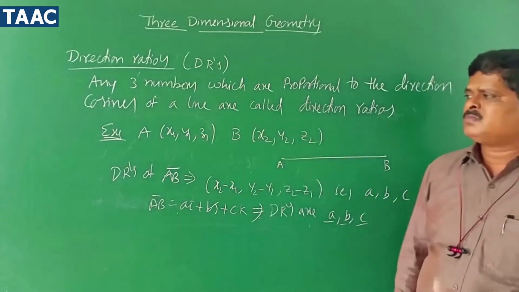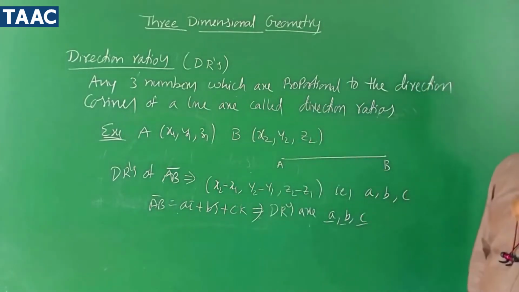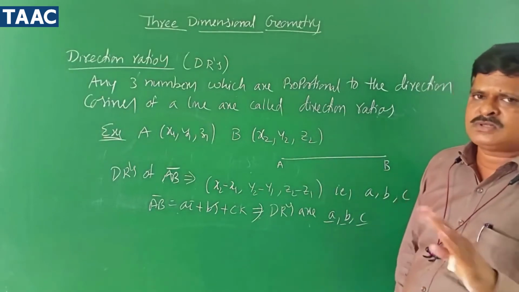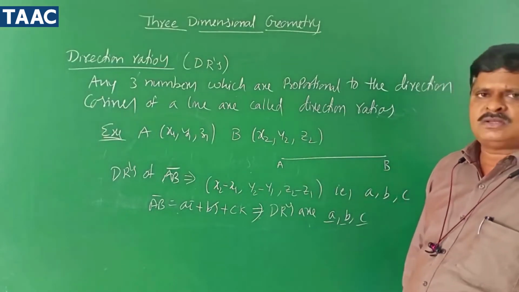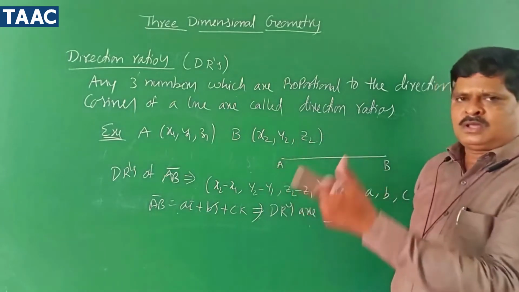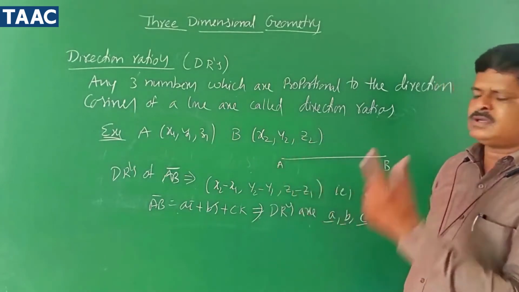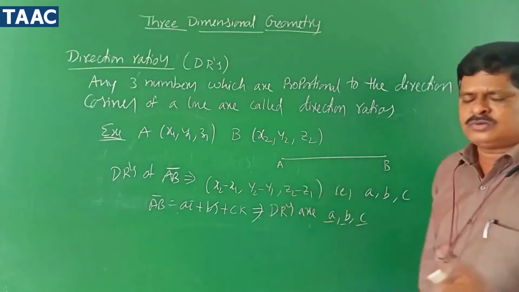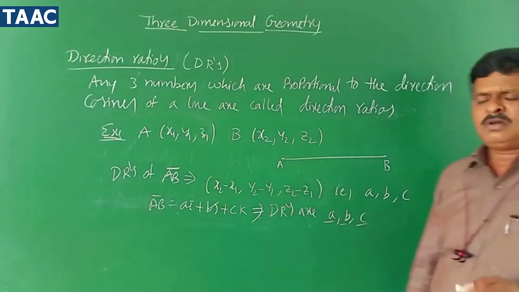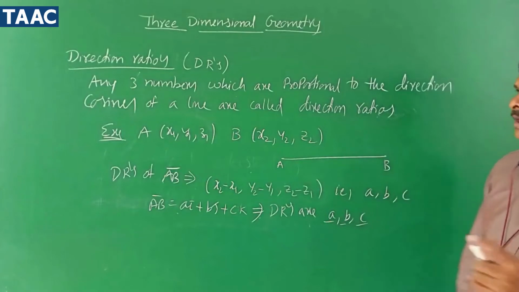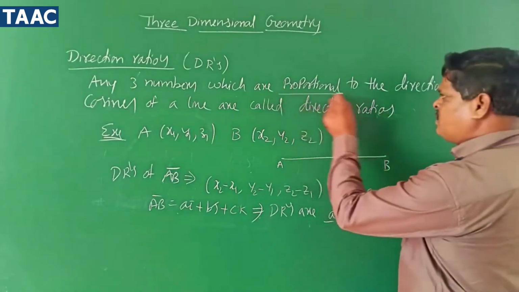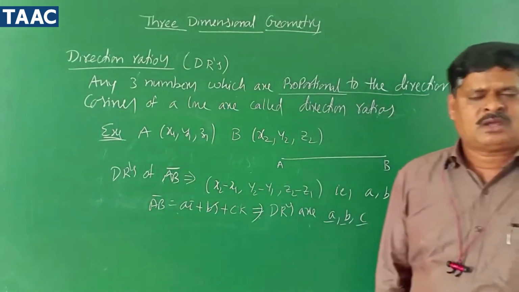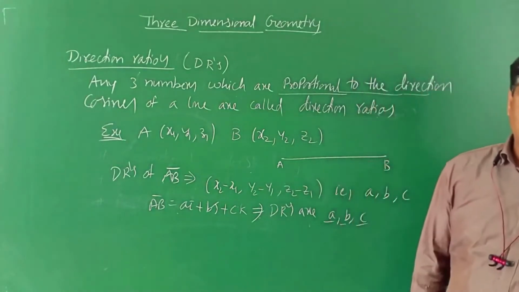Then what is meant by direction cosines? That we will discuss now. Do you understand, children? These are just three numbers which are proportional to the direction cosines. If two points are given, x2 minus x1, y2 minus y1, z2 minus z1. Someone asked me the question: sir, can I take x1 minus x2, y1 minus y2, z1 minus z2? Yes, you can take it, no issue. Why? Because they are only proportional to the direction cosines, so you can take a proportional value, no problem.